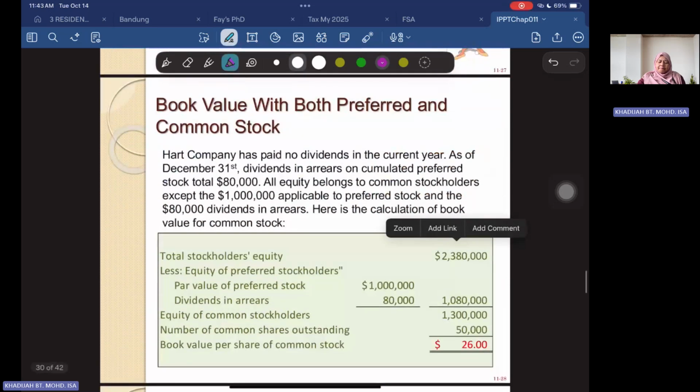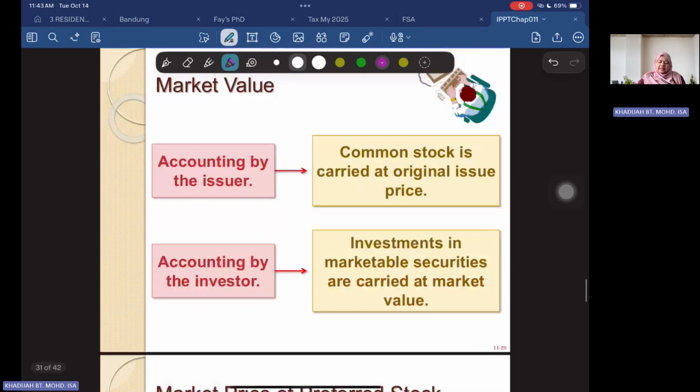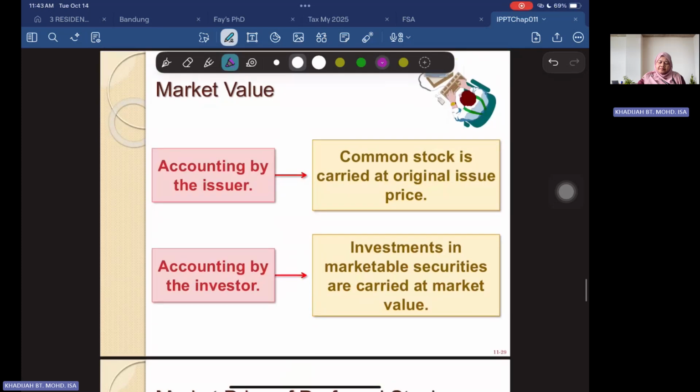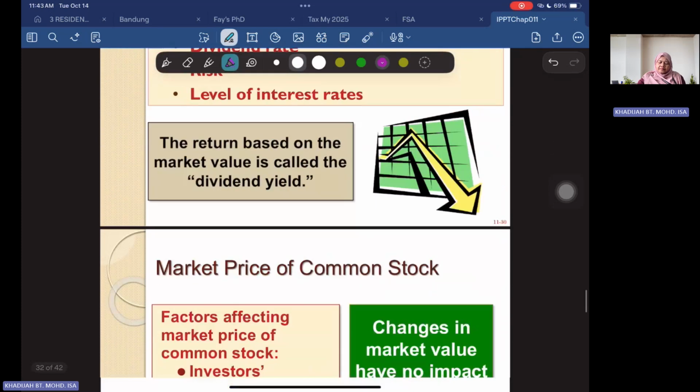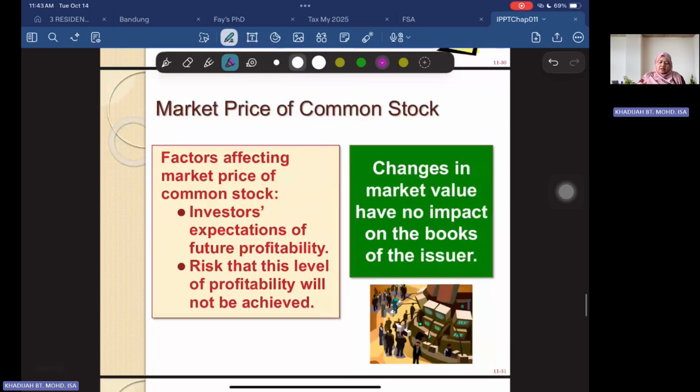I will not go very detailed on this. Market price of common stock, among the factors that will influence the market price of common stock is the investors' expectation of future profitability, as well as the risk that this level of profitability will not be achieved. So it will give an impact on the value of the share price.